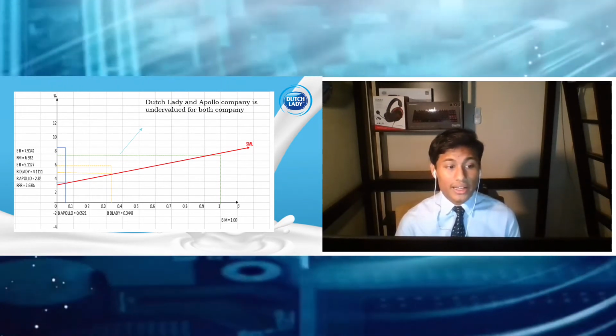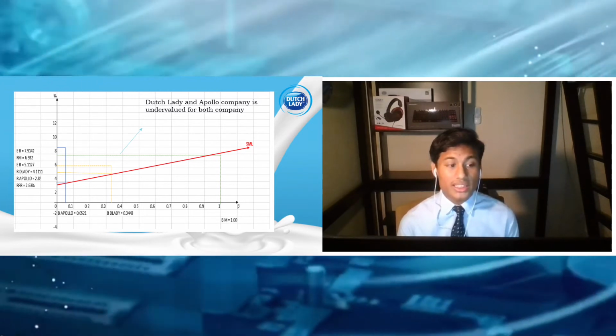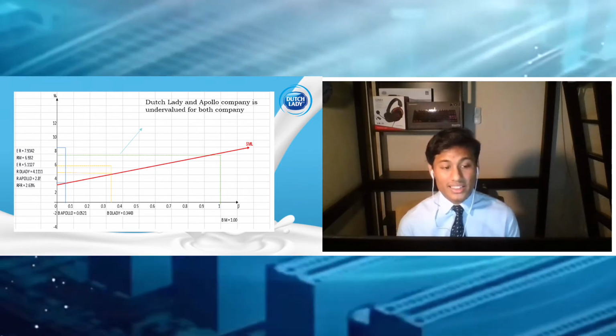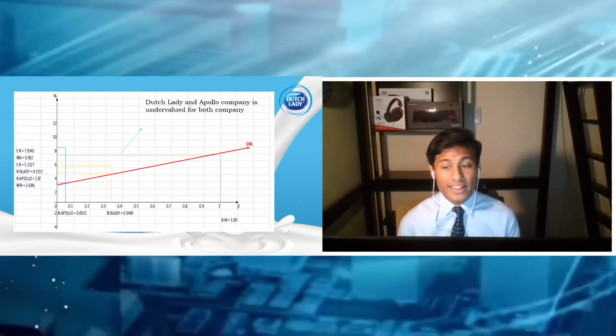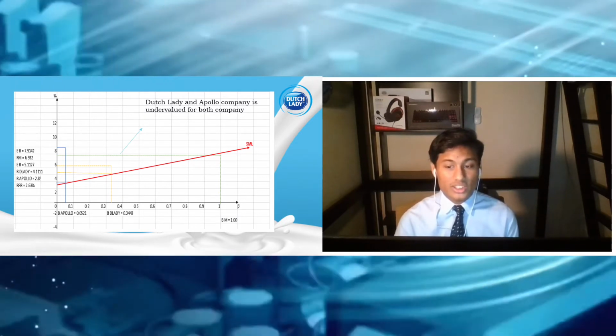This shows that both companies are undervalued, because the position on the chart indicates that the security offers a greater return against its inherent risks. So it is a good choice for investors to buy its stock.